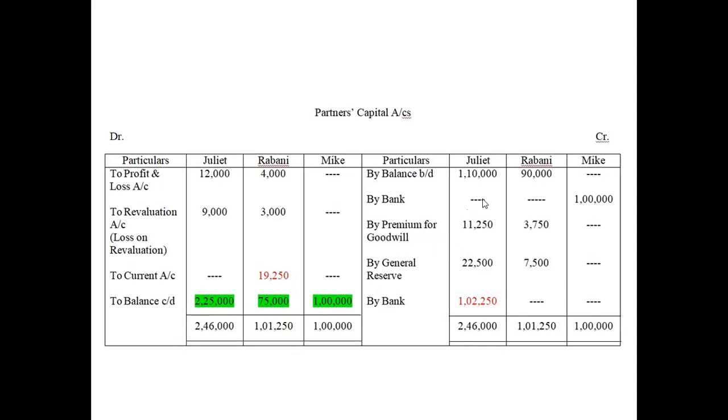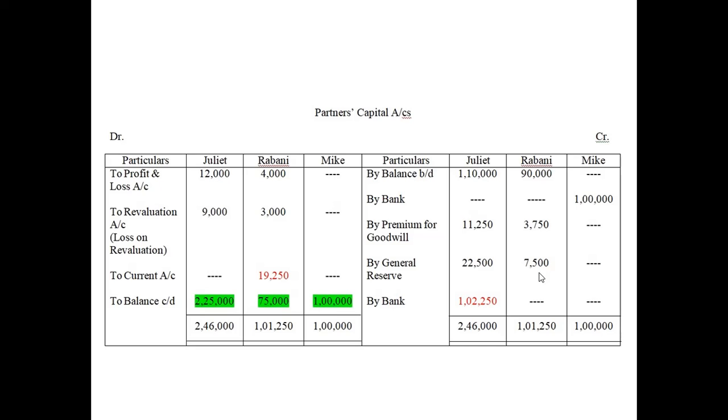We write by balance b/d, okay. We extract this balance from the balance sheet. By balance b/d, 1,10,000, 90,000, okay. We write by bank 1 lakh, okay. Mike is bringing in his share of premium for goodwill, okay. So we will write the amount, okay. And after that, we will write general reserve also, okay. 22,500, 7,500, okay, because general reserve is appearing in the liabilities column.